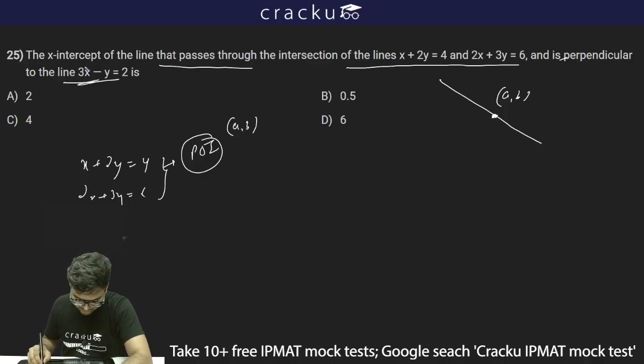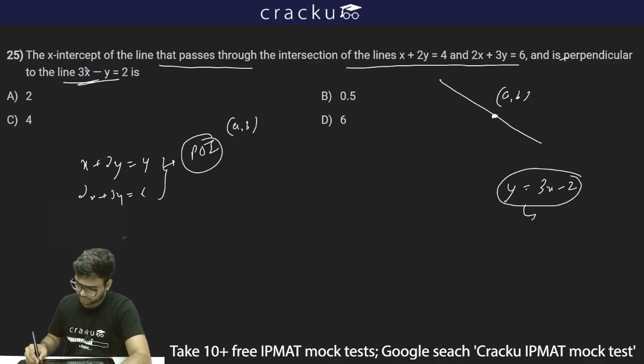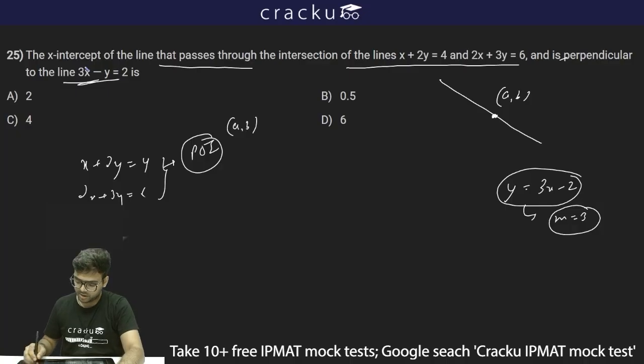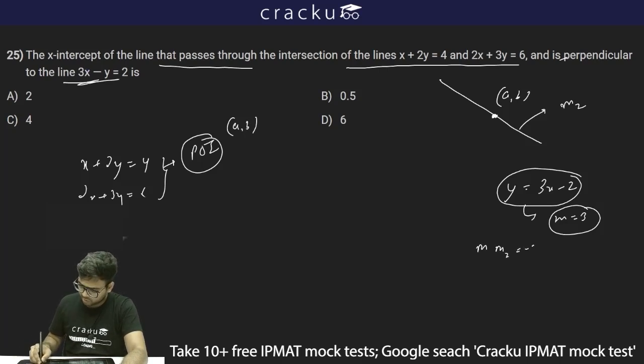So this equation is basically y is equal to 3x minus 2. So here the slope is what? The slope is m is equal to 3. If I consider the slope of the other line to be m2, I know for perpendicular lines the product of slopes is minus 1. So m into m2 should be equal to minus 1. Let's say this line, y is equal to 3x minus 2, is line L1, and the other is line L2.